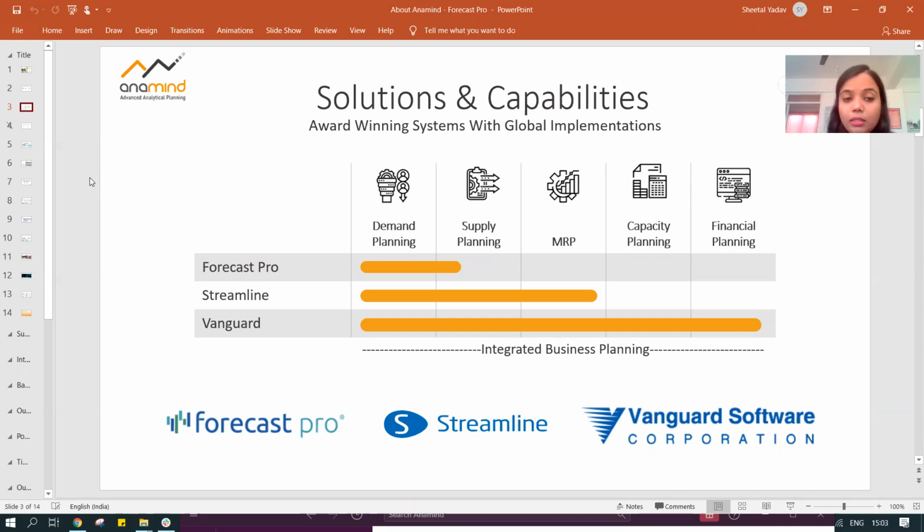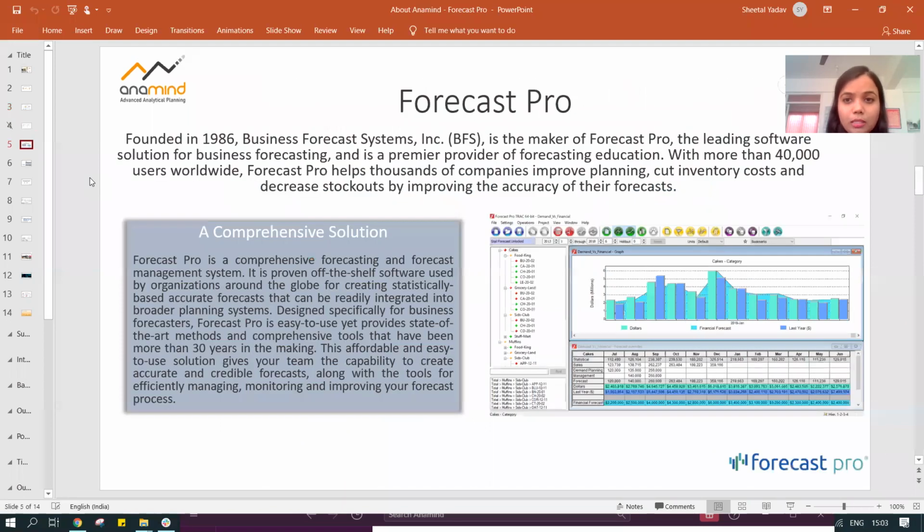It is from a company in the US, based out of Boston, Business Forecast Systems, an established company of more than 35 years, and they have made a very powerful, easy to use, easy to implement software for the forecasting and predictive planning needs of companies.